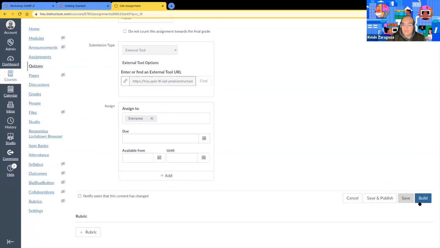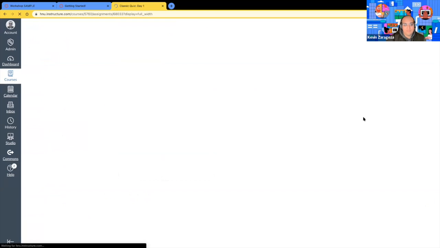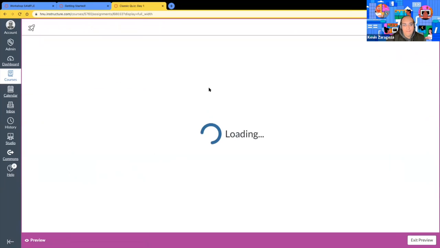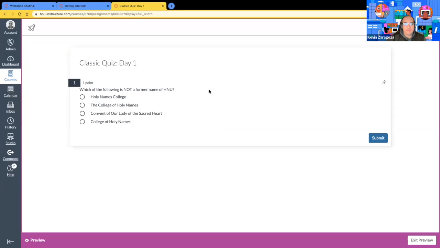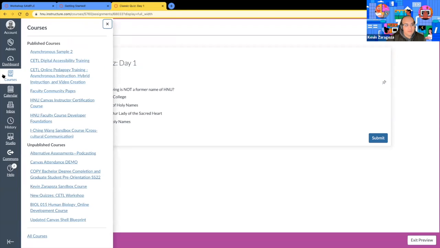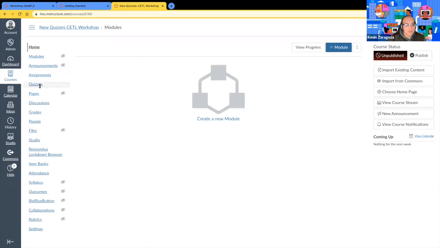I'll go into build. And this is what it looks like now. And again, this is all automated by Canvas. And that's how you migrate a classic quiz to a new quiz. Pretty straightforward. Again, just go back to your quizzes tab. Hit the three little dots over on the right.